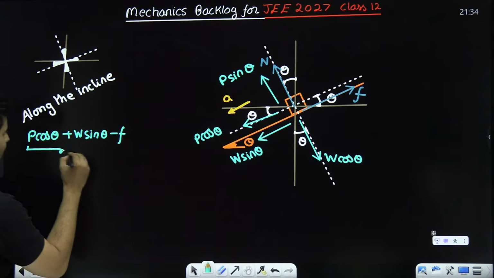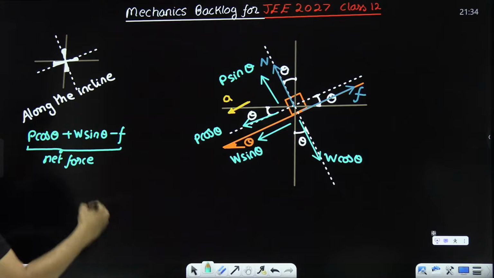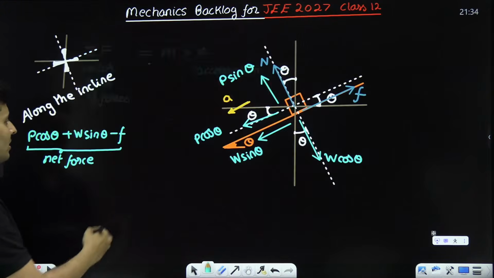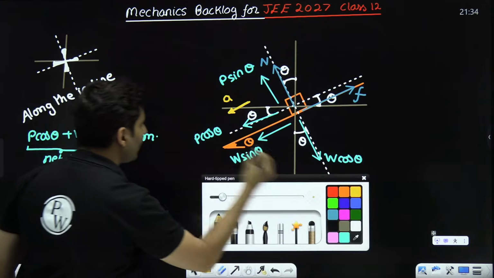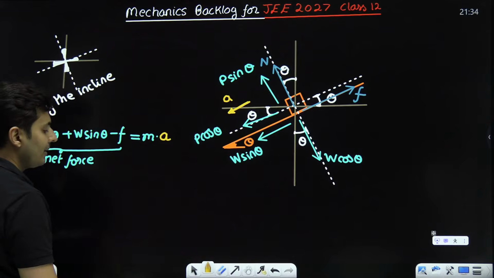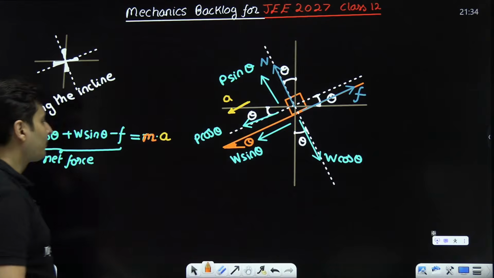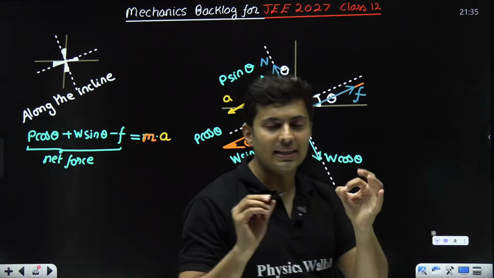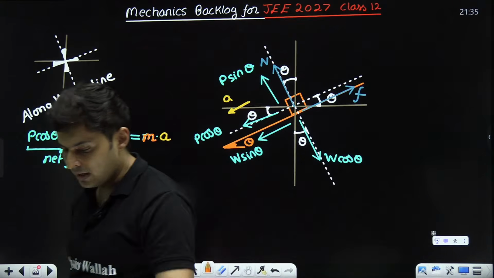The same net force over here will be mass times acceleration, which means it will be m into A. m is the mass of that particular object. It could be some value m. So this is the equation of Newton's law that I will write.